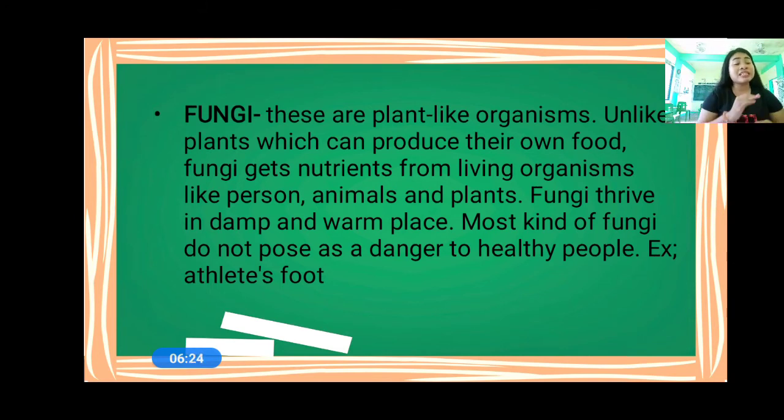Remember that it is just plant-like. The difference between fungi and a real plant is that a real plant can produce its own food, but fungi cannot. They get the nutrients from living organisms such as persons, animals, and plants.